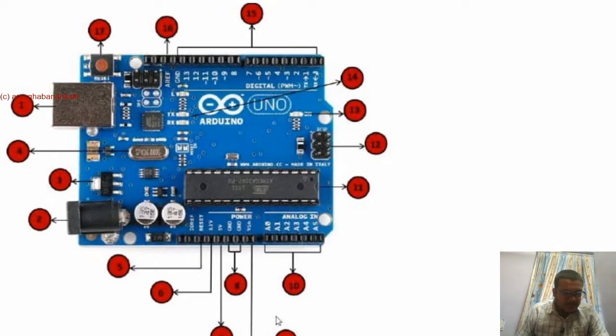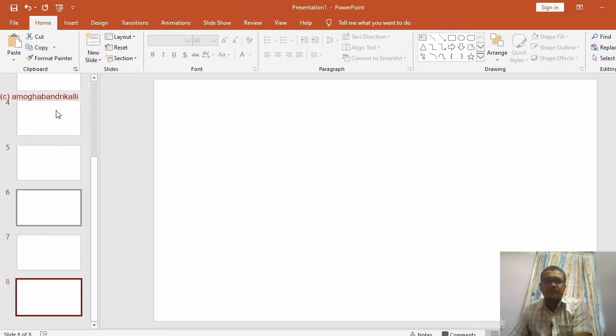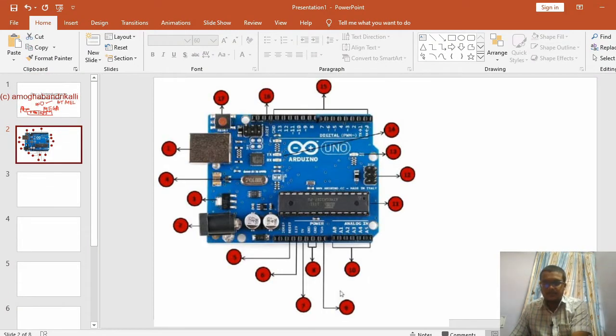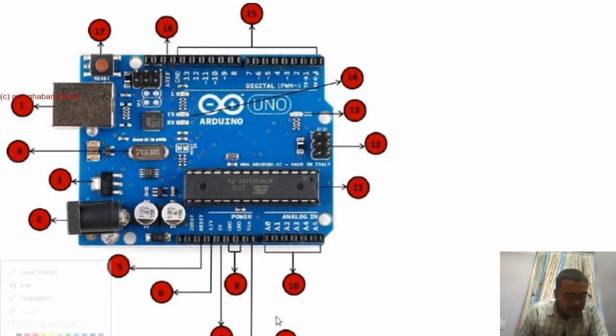This is a figure of the Arduino Uno. Let me take a pen. The very first one here is the power USB.